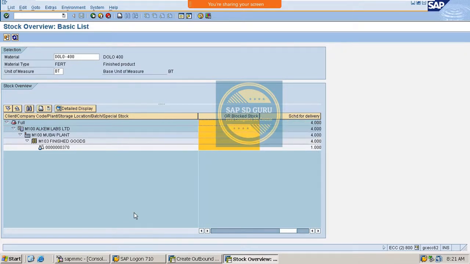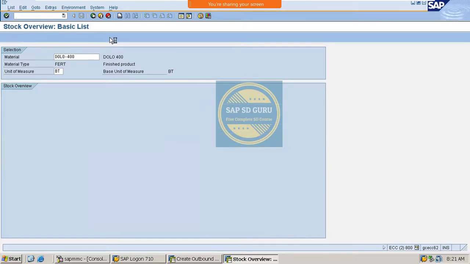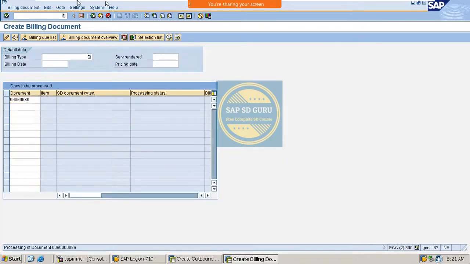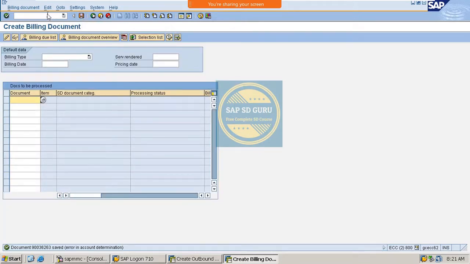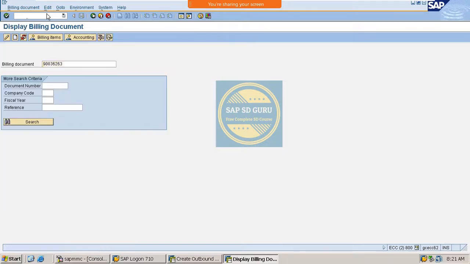So what do we have to do now? We have to create the return invoice. So let me go through the transaction VF01. Here we have to save. See, what is the document type here? Credit for returns, RE. The standard one which we have used was F2. And here the return order got saved. So let me see the document flow.